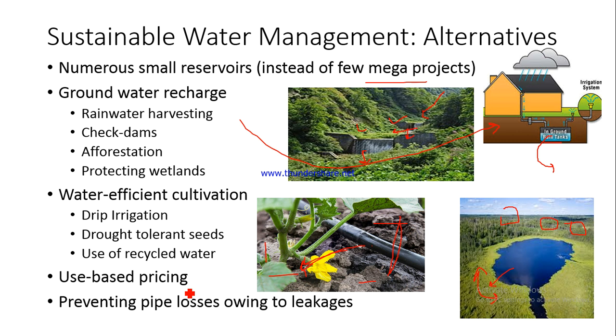So this is one thing that we can do, and this should be based on the quantity that you are using. If you are using more than a particular quantity, then the prices should be even higher. In that sense, we should be able to incentivize more efficient use of water. So the charges should be increased, and they should also depend on how much quantity you are using. Use of greater quantity should mean that you have to pay much more, and naturally this would incentivize you to use the water more efficiently. And then we can also prevent pipe losses, which are very common. These are common sites in India, so we can prevent pipe losses also.